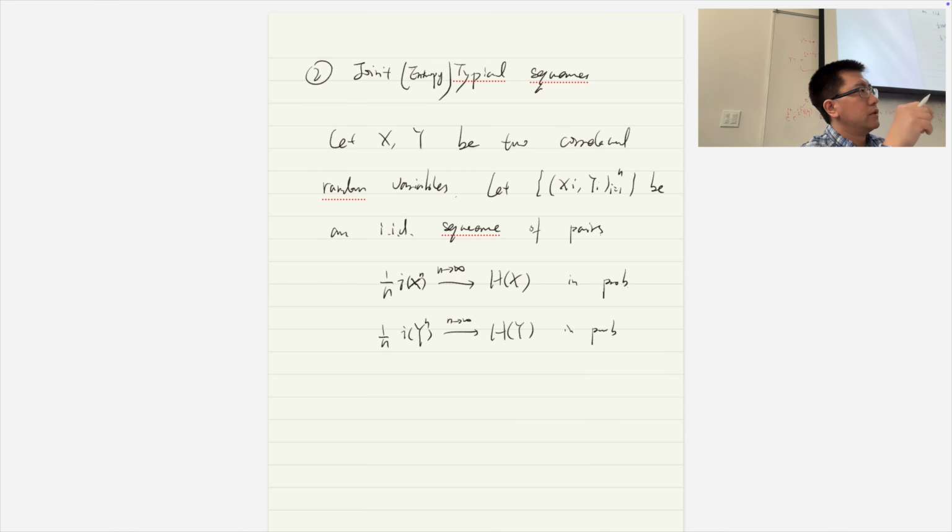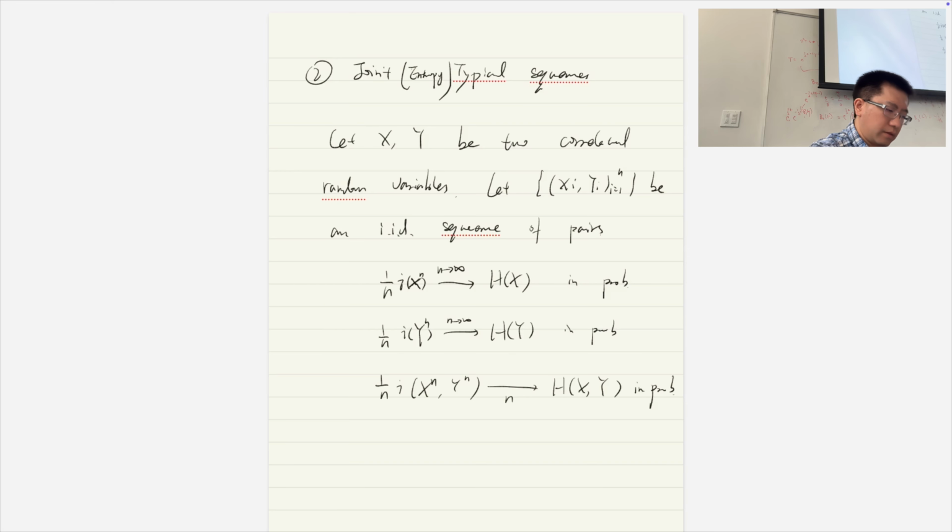This is what we learned before. For each individual one, it has to be true. But now we consider the joint one. If we normalize the self-information of x^n and y^n, clearly it will converge to the entropy of X and Y in probability. Yeah, we know this.